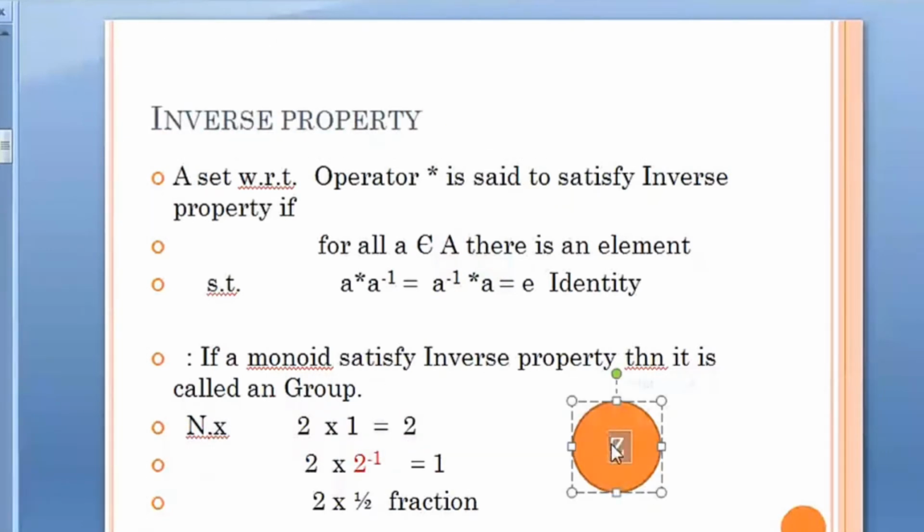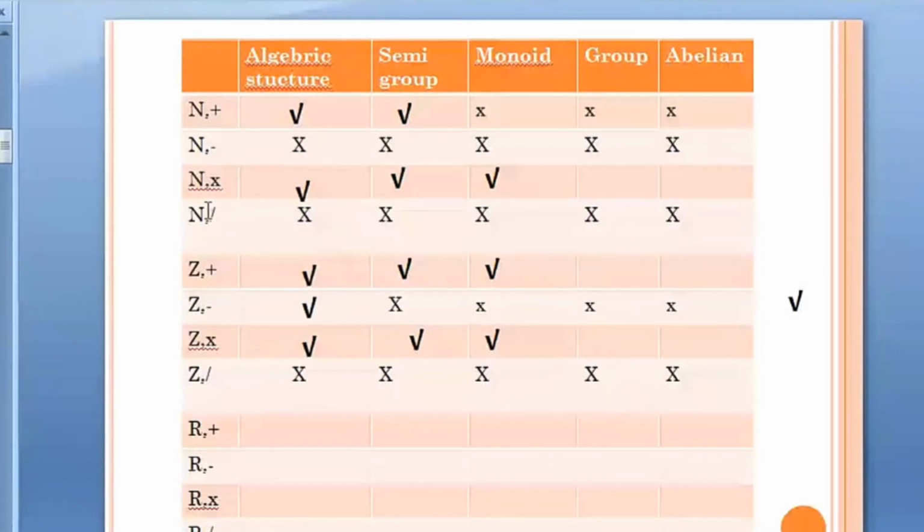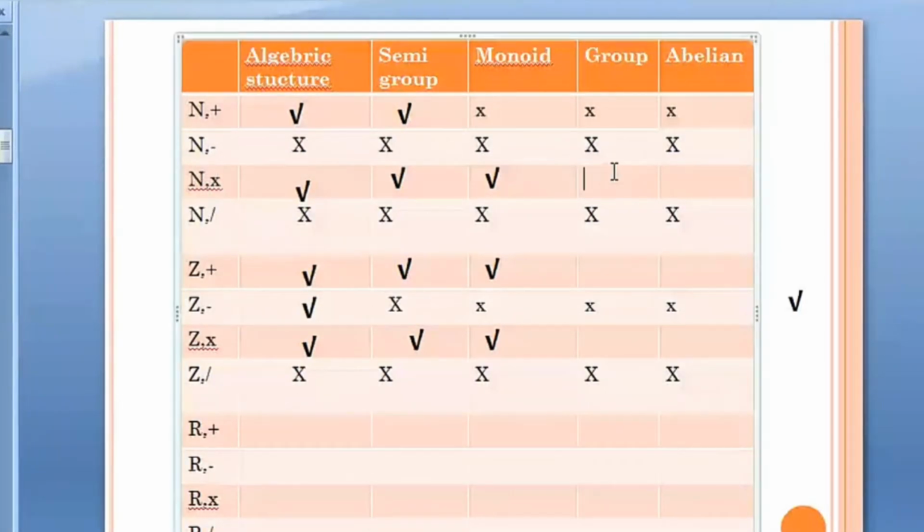The natural number set doesn't have fractions, so there is an absence of inverse elements. So natural numbers with respect to multiplication are not able to be a group because they don't satisfy the inverse property. What about integers with addition?